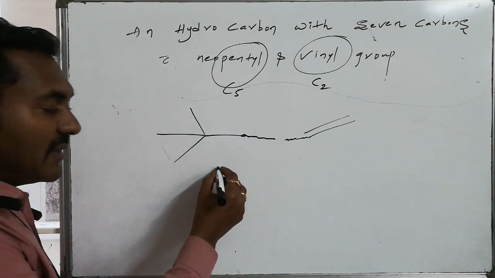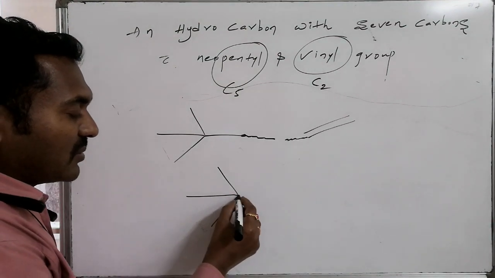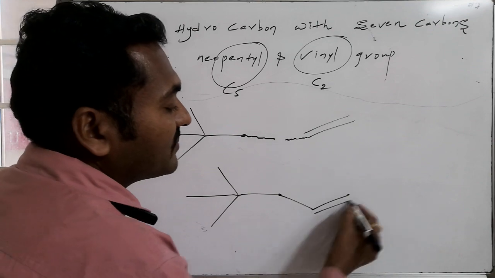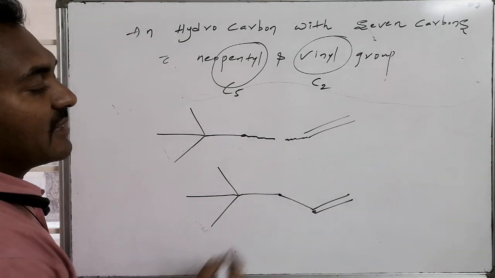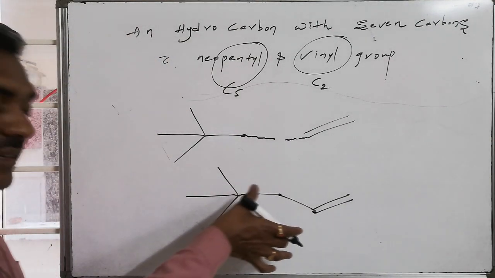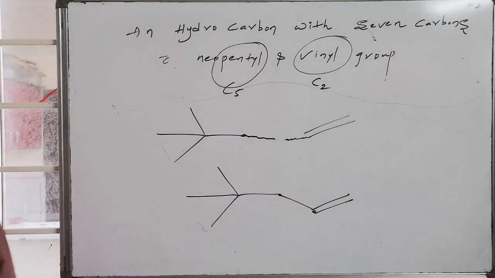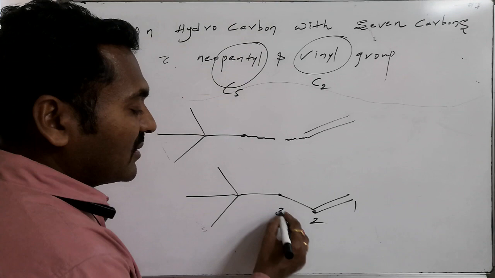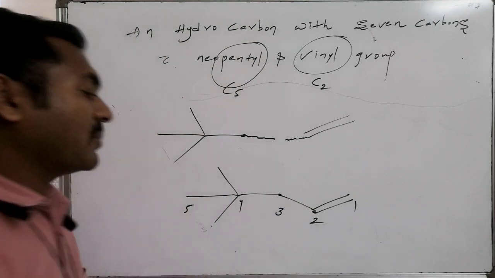Vinyl group. If I combine these two, carbon 1, carbon 2, carbon 3, carbon 4 followed by carbon 5, this is connected with C double bond C. From here connectivities are established. This is neopentyl followed by vinyl groups, consisting of a total of 7 carbon atoms. If I give numbering, this will become 3, 4 followed by 5.